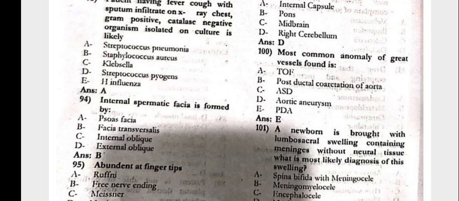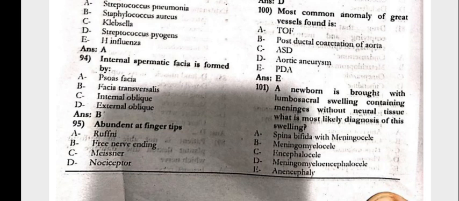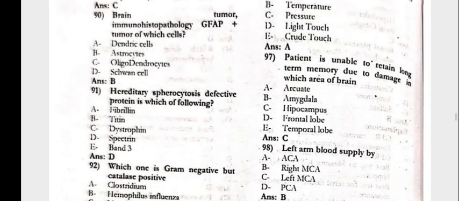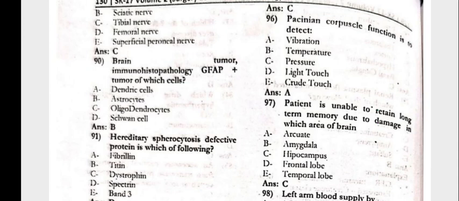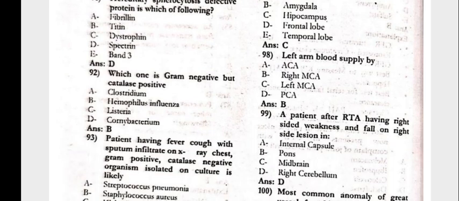The internal spermatic fascia is formed by the fascia transversalis. Abundant at the fingerprints: Meissner's corpuscle. Next, the Pacinian corpuscle function is to detect vibration. Patient unable to retain long-term memory due to damage of which area of the brain? That is the hippocampus. Left arm blood supply is by the right MCA.